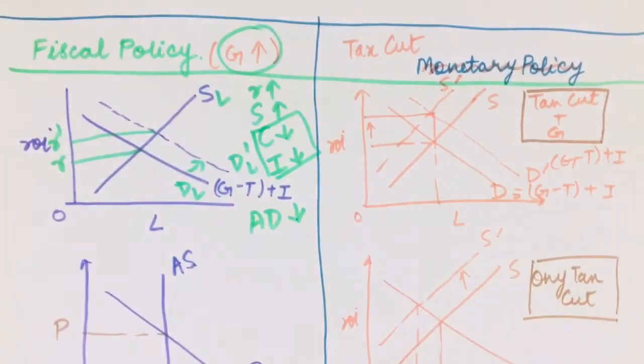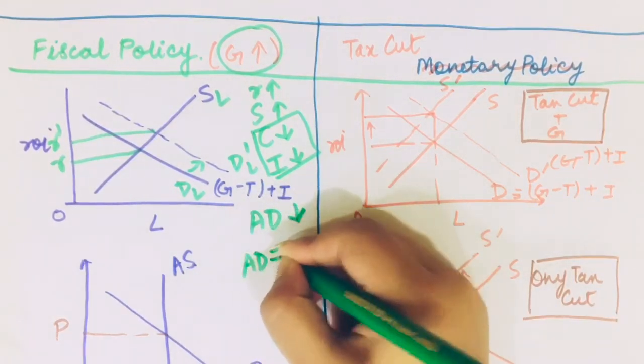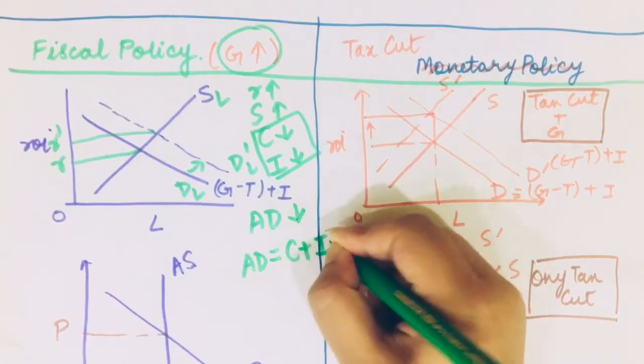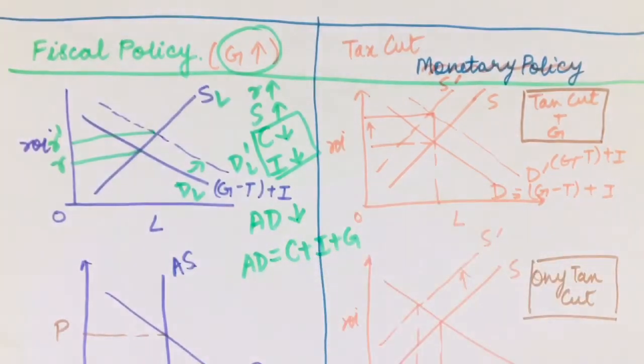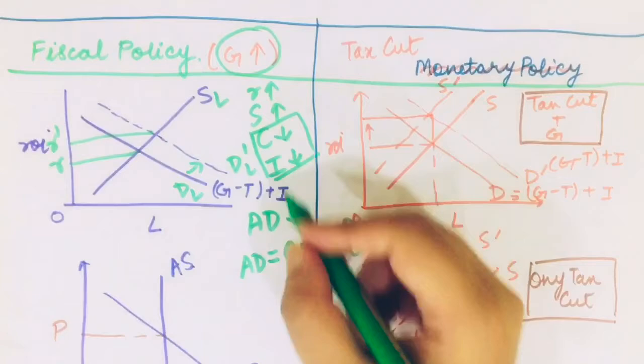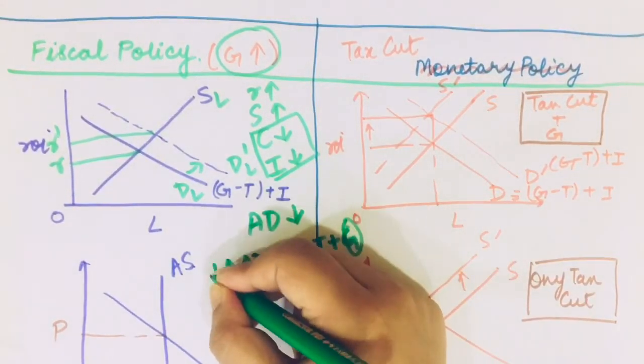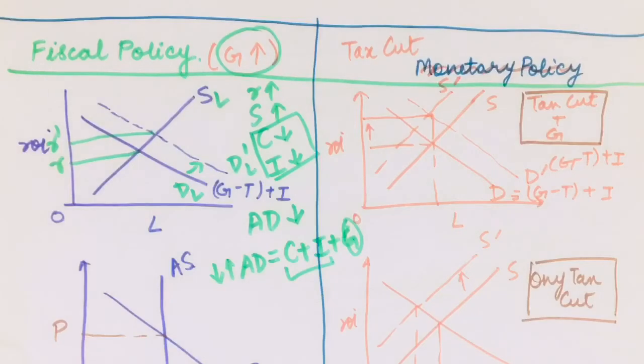Why are they part of my aggregate demand? If you don't remember, it is a formula C plus I plus G. Okay, this is the formula for aggregate demand. And what is happening? My G is going up in this aggregate demand curve and my C and I are going down. So basically what would happen, on sum my aggregate demand doesn't change at all and stays constant.